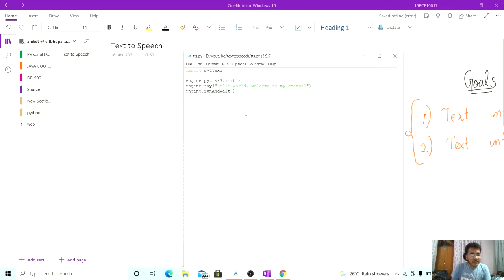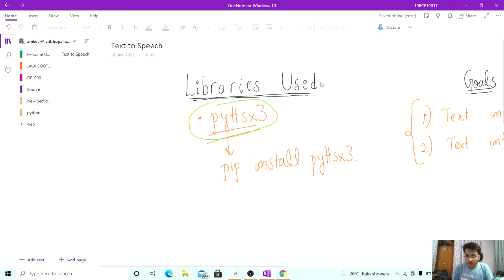What is happening here is that the line engine.say is converting our text into speech. First we are initializing our library, then we are converting our text into speech, and at the last we are calling our function to run.